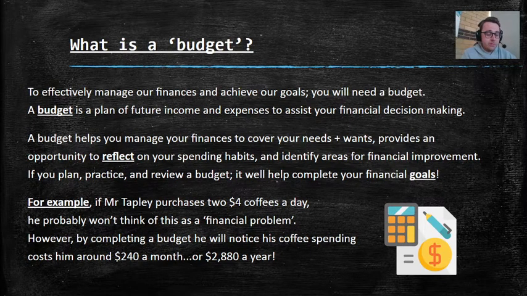I pay with my card on my phone, I just tap it, and it's 3 seconds out of my life, done. However, by completing a budget, he will notice that his coffee spending costs him around $240 a month, or almost $3,000 a year. That's why we complete these budgets. It helps us reflect on the good and the bad of what we're doing with our money, so that we can save money and use it for fulfilling our financial goals.